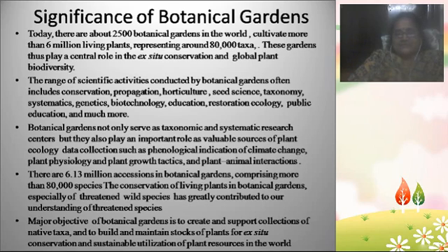Just like we discussed, a major aim of a botanical garden is to create and support collections of native taxa. Native means the local species. Mainly, botanical gardens collect local plants and grow them, and they build and maintain stocks of the local species. This can be helpful in in situ conservation and sometimes in ex situ conservation. In this way, botanical gardens help to create a sustainable environment in the world.